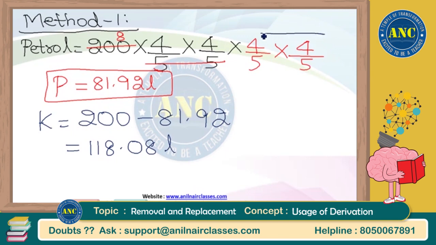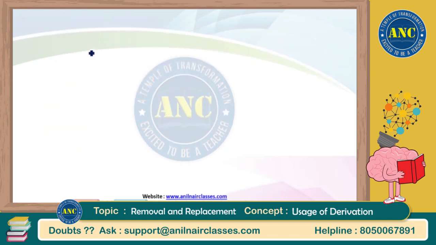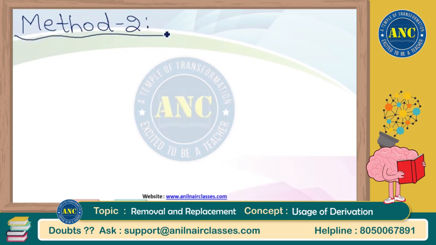Now, instead of writing 4 by 5, 4 by 5, 4 by 5, 4 by 5 four times, we developed a concept. Sir, I don't want this concept. I want to go with whatever was taught in method 1. Please use that. It is up to you. But I will teach you multiple things.